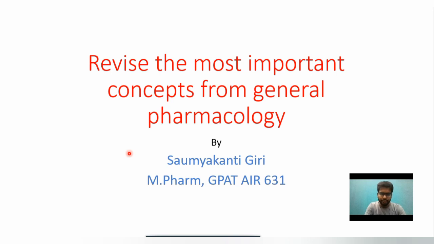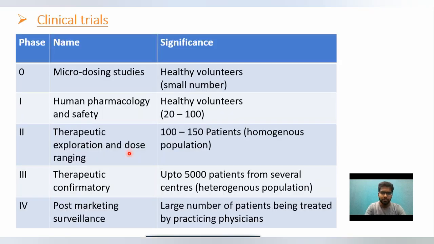So let's start. The first main concept regarding general pharmacology is clinical trial. I am not going to discuss the detail of each and every topic. I am not going to tell you what pharmacokinetics and what pharmacodynamics are. I hope all of you know the basic difference between them.